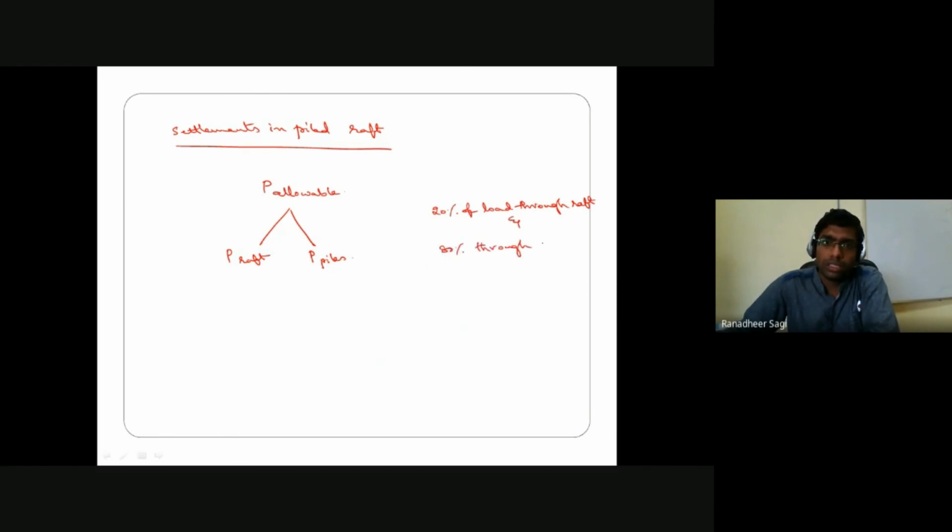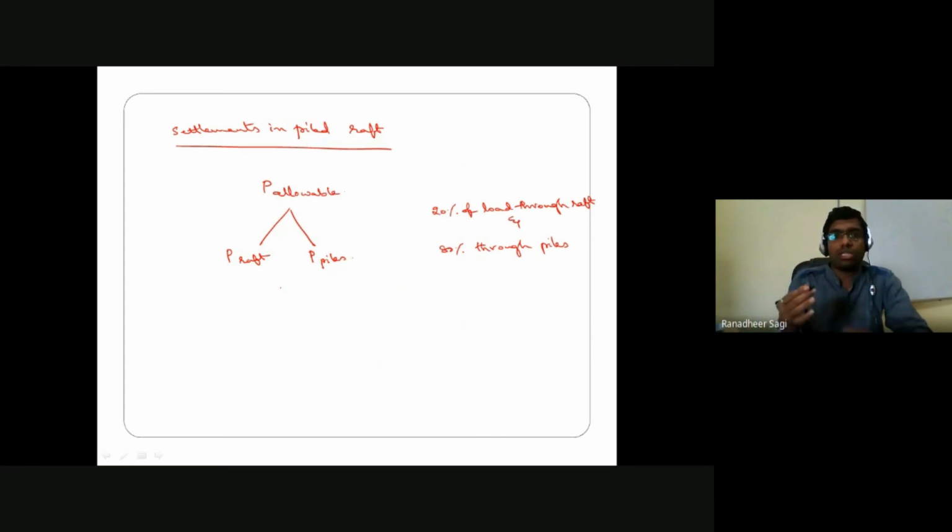So for this considered case, if 100 kilonewtons is the allowable load, then 20% of load distribution happening through the raft means 20 kilonewtons is the load to be transferred through your raft. So for that 20 kilonewtons of load transfer, how much is going to be the settlement in your raft is what I'll try to estimate. So how do we estimate the settlement in the raft for 20 kilonewtons allowable load?